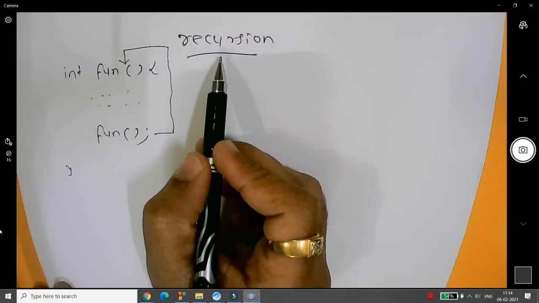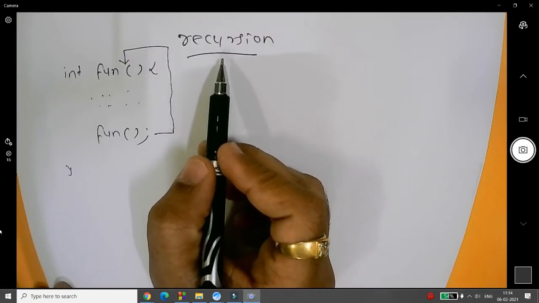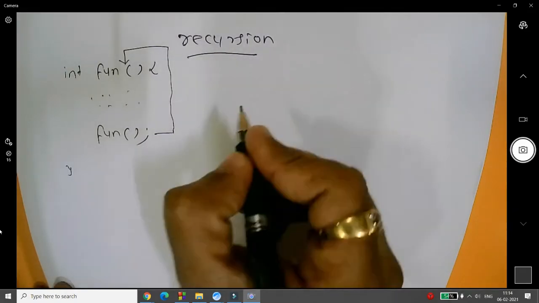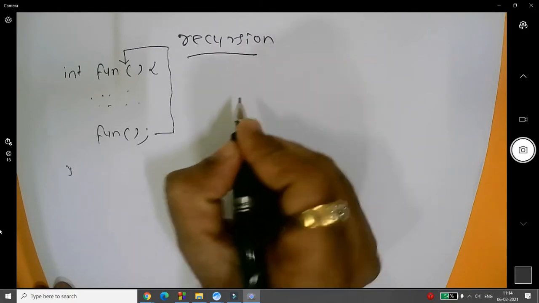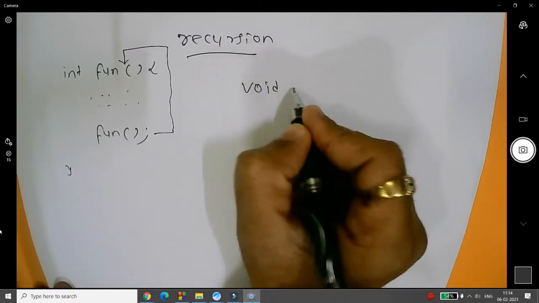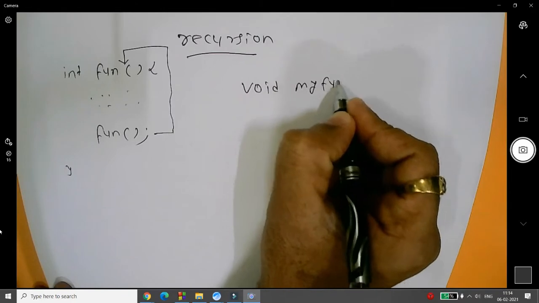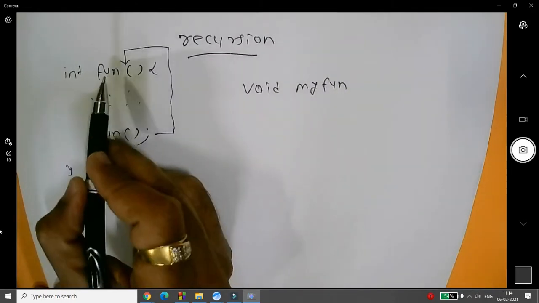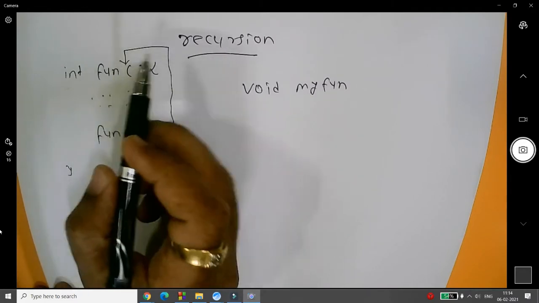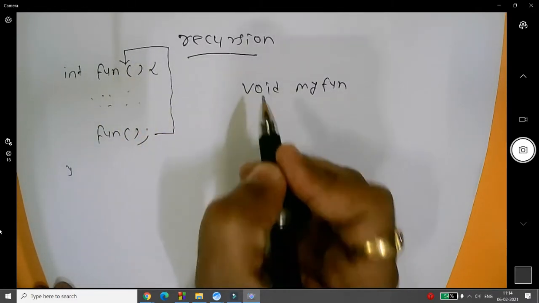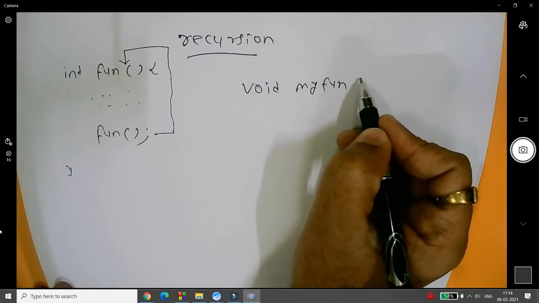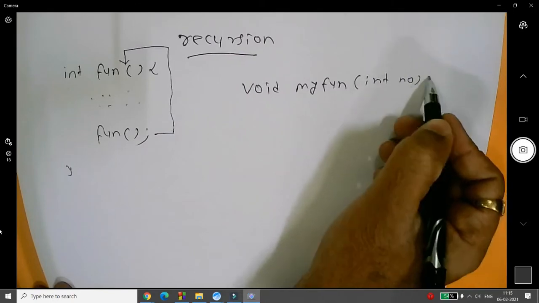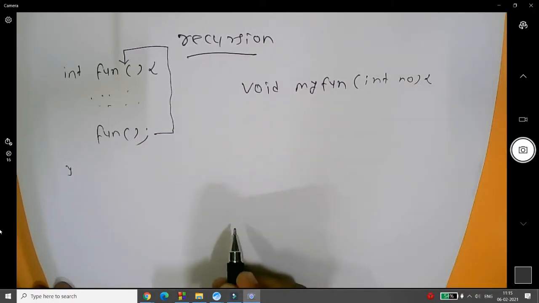So how does recursion work? Recursion works in a stack. For example, let me give you a wonderful example over here. I have one function, and that function is void myFunction. Sometimes people say, sir, is it required that a recursive function always returns a value? No. I'm starting with void. Please see carefully. Here I'm just accepting a number from the user.